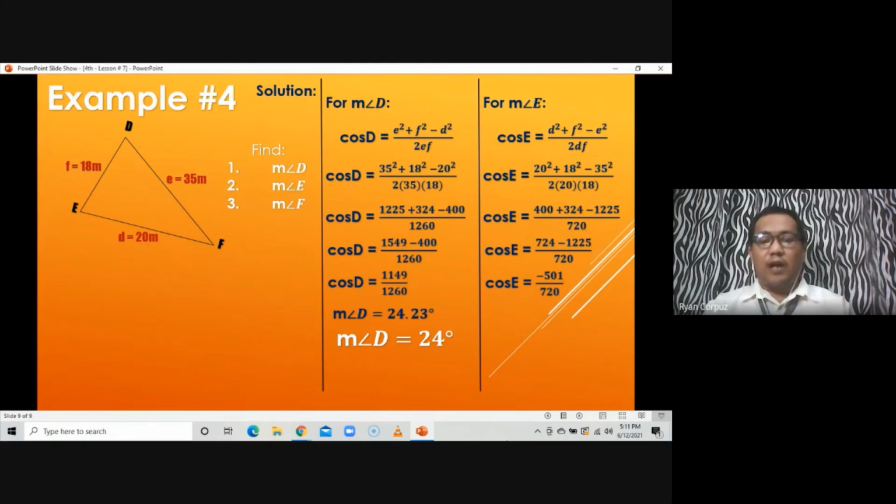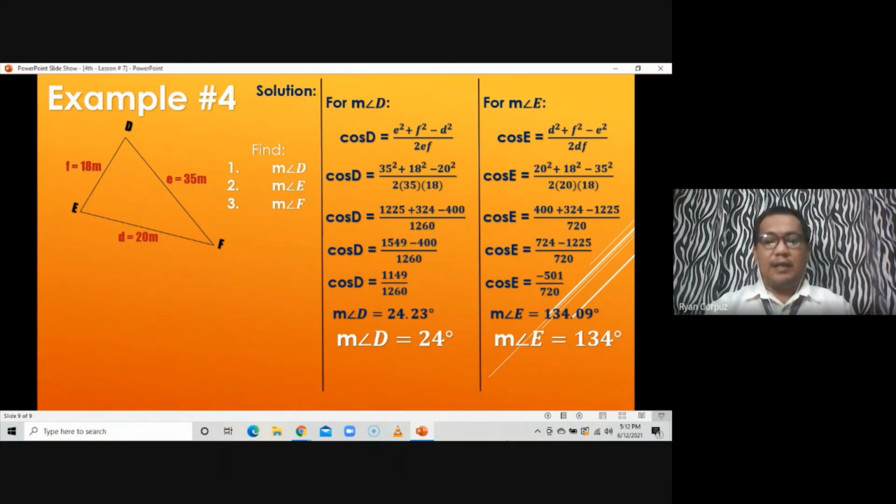For the new calculators, press shift or second function, press cosine for cosine raised to negative 1, press open parenthesis, press fraction, on the numerator key in negative 501, on the denominator 720, press close parenthesis, then press equals. You'll find the value of angle E as 134.09 degrees. If we round that up to the nearest degree, the measure of angle E is equal to 134 degrees.